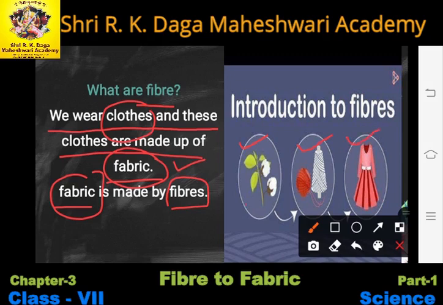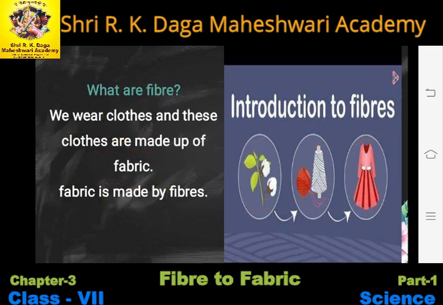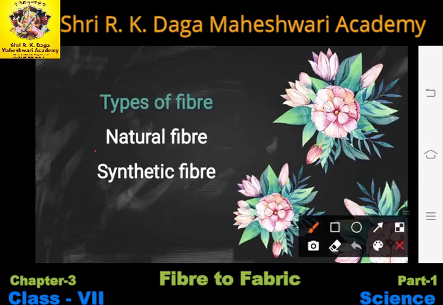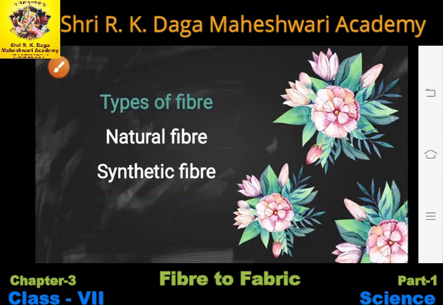Okay students, so in this way our fiber gets converted into fabric, and that fabric gets converted into the final cloth. Okay, so in this way we will get our cloth with the help of the fiber. Now, there are two types of fiber: natural fiber and synthetic fiber. One by one, we will discuss what natural fibers are and what synthetic fibers are.